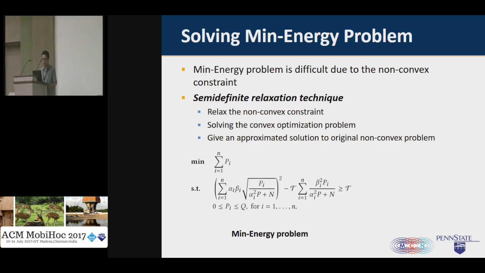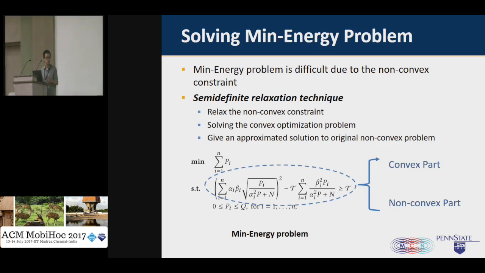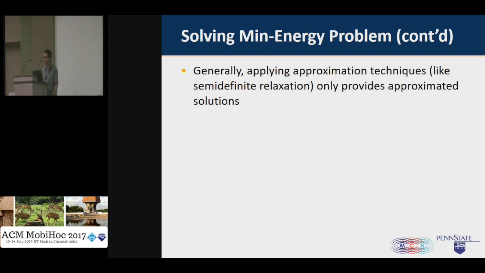Let's see how we can apply this technique to our mean energy problem. We know that the only non-convex constraint in this problem is the first constraint. So we try to decompose this non-convex constraint into a convex part and a non-convex part. After removing this non-convex part, we will get a relaxed convex problem. Then by solving this relaxed convex problem, we will be able to get an approximated solution.